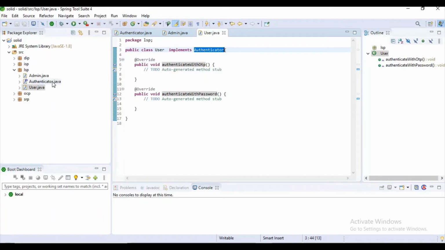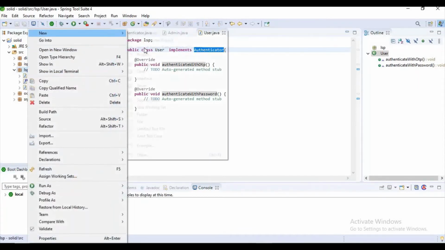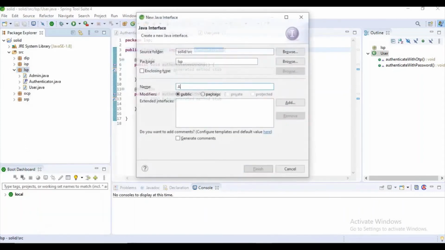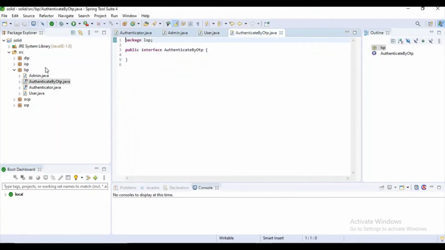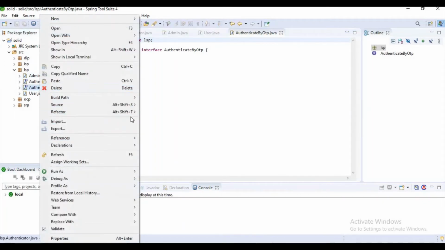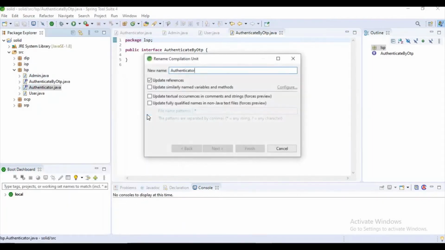So what I want to do is create two interfaces: authenticate by OTP, and I want to rename the other one, authenticate by username.